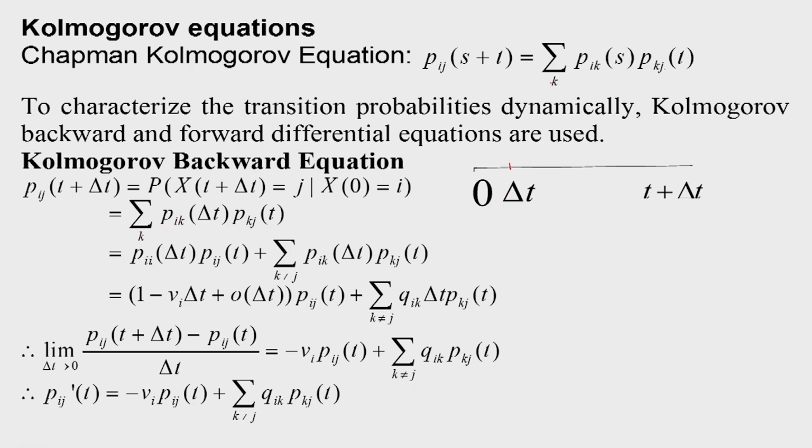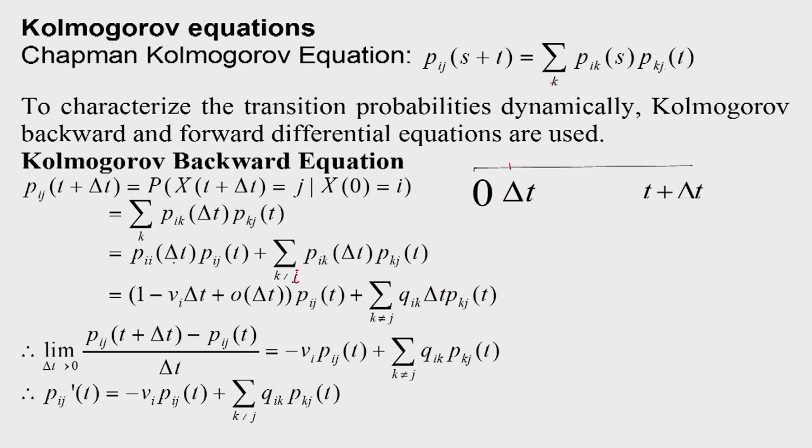Here we can separate out the pii(delta t) into pij(t) term, that is the k equal to i term, and the remaining terms for k not equal to i, which is the summation of pik(delta t) into pkj(t).